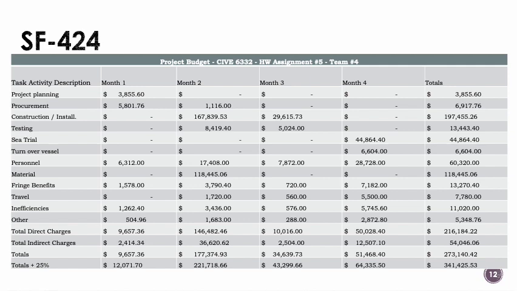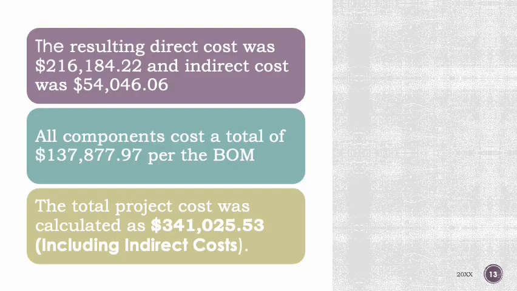Similarly, performing the calculations for all of the months, we arrive at a total project budget of $341,000. We arrive at the following results. The direct costs for all of the 4-month period came at about $216,000 to $217,000, and the indirect costs at about $255,000. The bill of materials cost, which was the previous assignment, we included into the materials section of the monthly budget, and that is about $138,000.